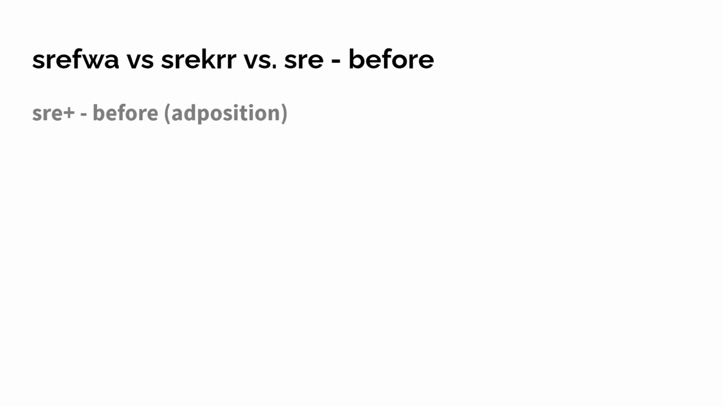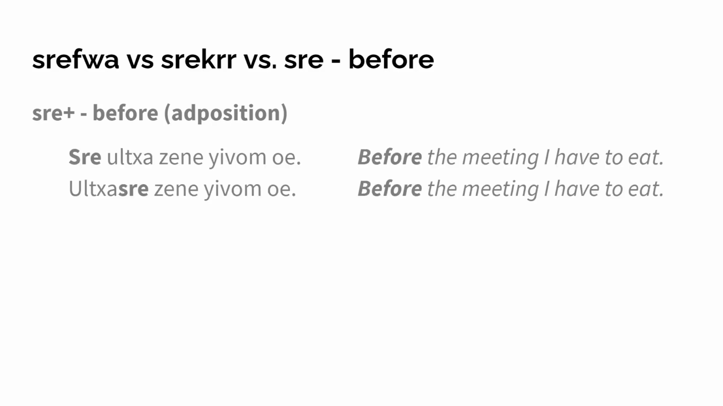And lastly, we have sre, which is an adposition, before something. It's a temporal adposition, so it means before in time, not before like in front of something. Sre ut a zene yivom oe. Before the meeting, I have to eat. Since it's an adposition, we can also put it behind the noun, so ut a sre zene yivom oe.